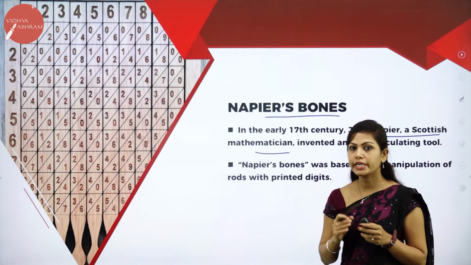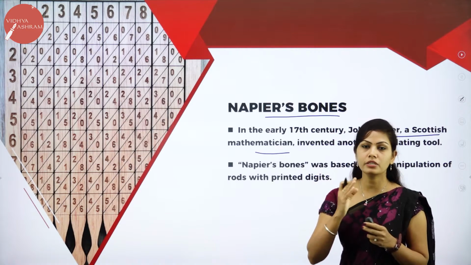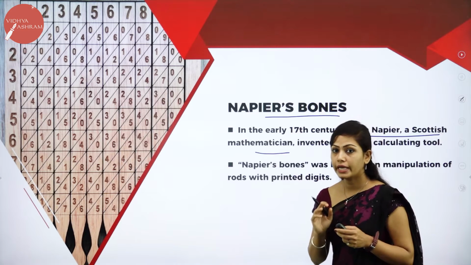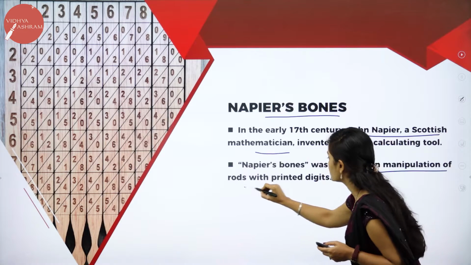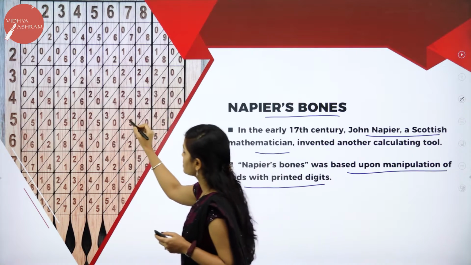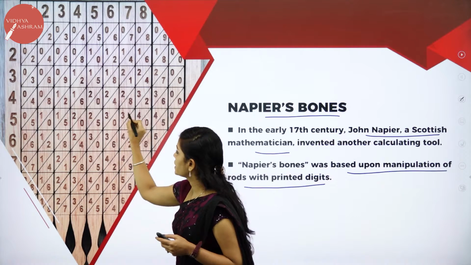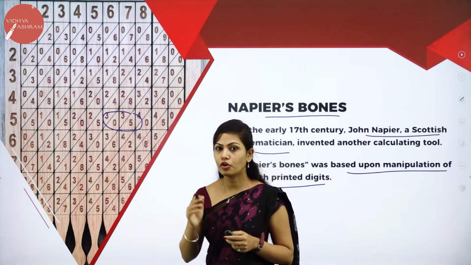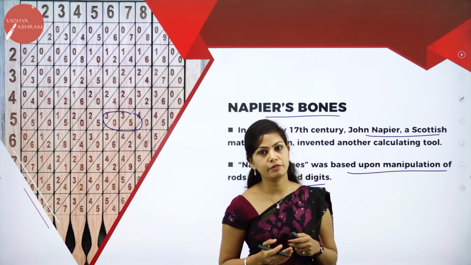Napier's bones were based upon manipulation of rods with printed digits. You can see the image here. They are used for calculating purposes, for performing multiplication and division.